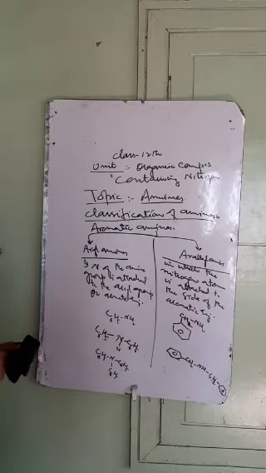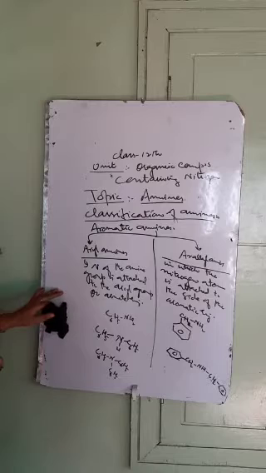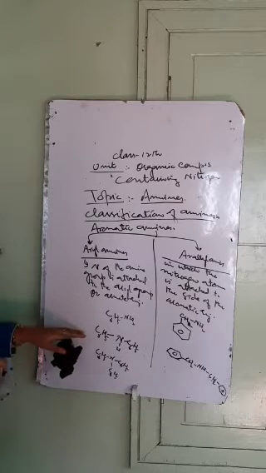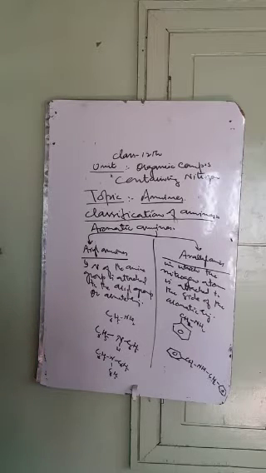So we have this first classification of the amines, that is the aliphatic amines and aromatic amines. Aliphatic amines are those amines in which the nitrogen of the amino group is attached to an alkyl group. In case of secondary and tertiary, they may be same or different, while in case of the aromatic amines, the nitrogen of the amino group is attached to the aryl ring. In case of secondary and tertiary, those aryl rings may be same or different, whereas we have the alkyl amines in which the nitrogen of the amino group is attached to the side chain of the aromatic ring. Such amines are called as alkyl amines.